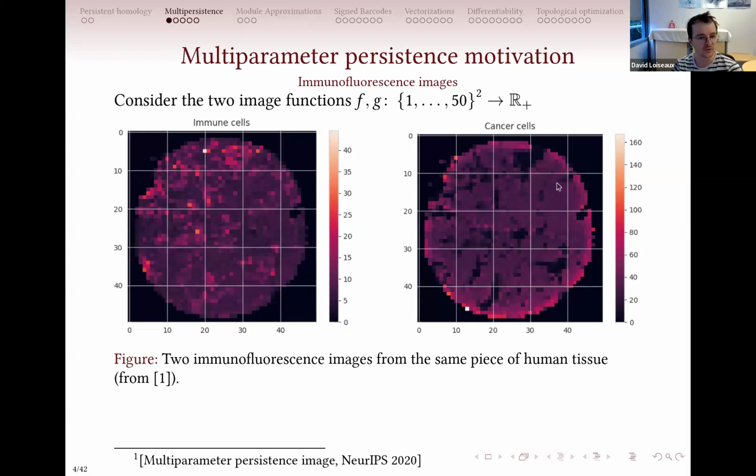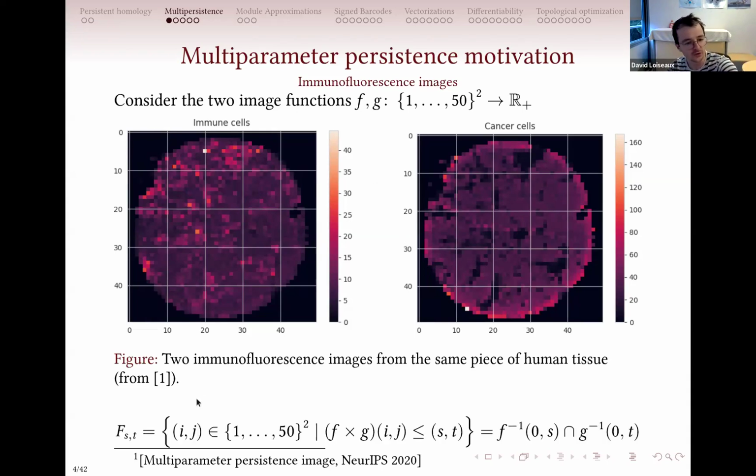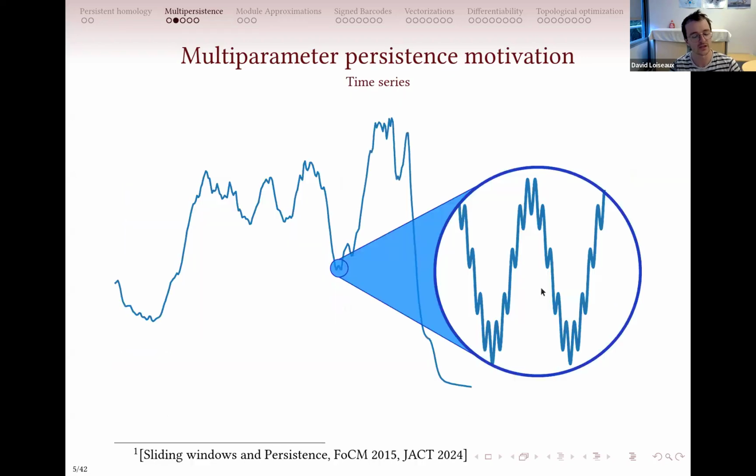And so basically you have two functions and you want to find topological structures, but between these two images at the same time. So basically you want to consider this two-parameter filtration that would be the sublevel set of this image intersected with this image. So you consider only dense points here up to a threshold S and dense points here up to a threshold T, and you want to be able to look at the topology of the intersection of this for these two parameters.